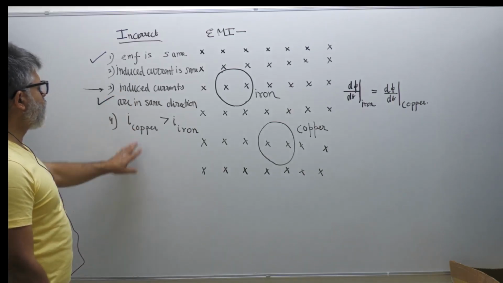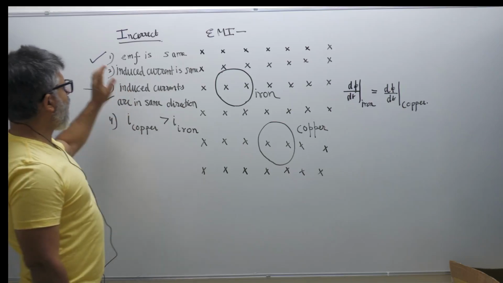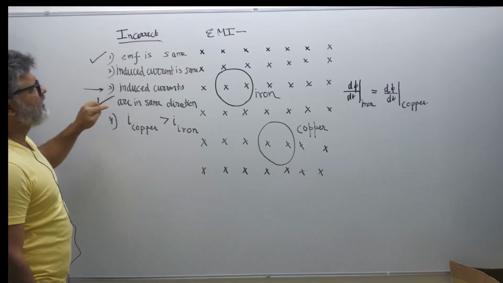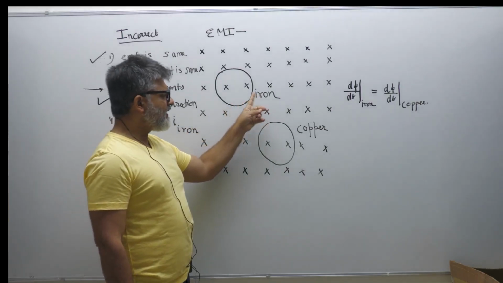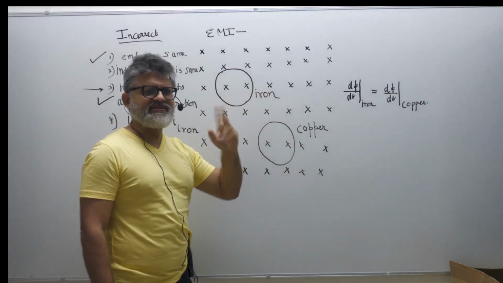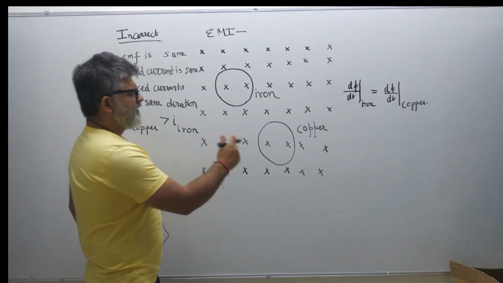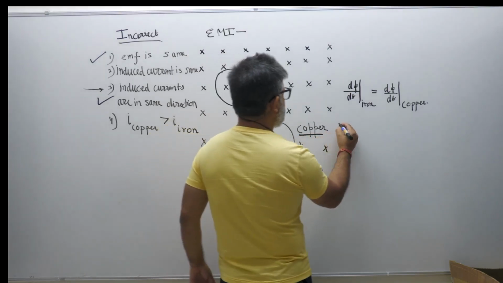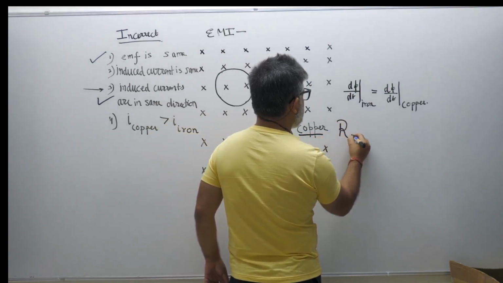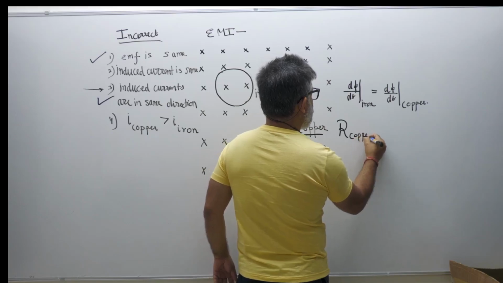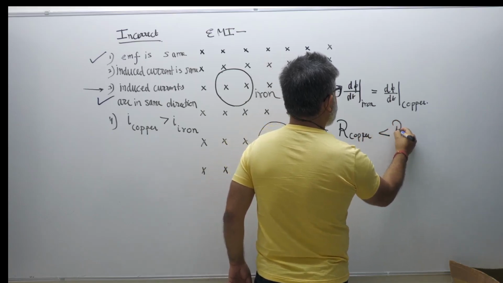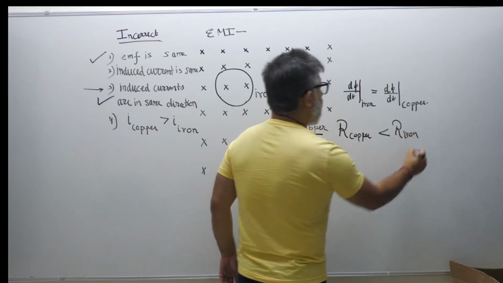So this is also a correct statement. Now, if you notice, I have left 2 and 4, right? Now, when I heard iron and copper as the choices, what came to my mind was the resistance of copper. The resistance of copper is much smaller than the resistance of iron for the same length, right?